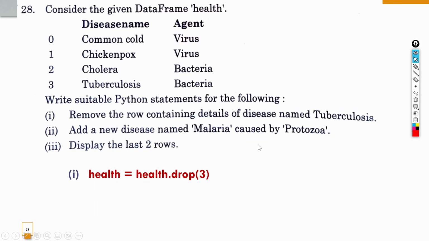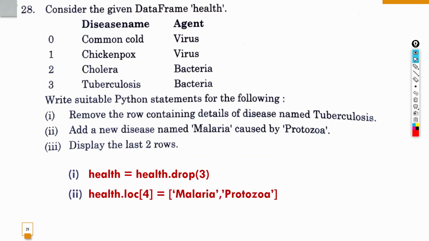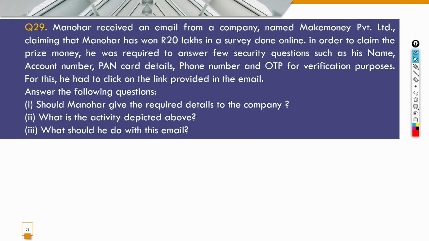So you can see the answer here. The first answer is to remove the row: health is equal to health dot drop and in brackets the index number to be deleted, which will delete the whole row. Then second is to add a new disease, meaning add a new row: health dot loc and in square brackets you can write 3 also, no problem. 4 is equal to and then malaria protozoa as a list. Then if you want to display the last 2 rows, just write print health dot tail and inside the parenthesis 2. Let's move on to the next question.